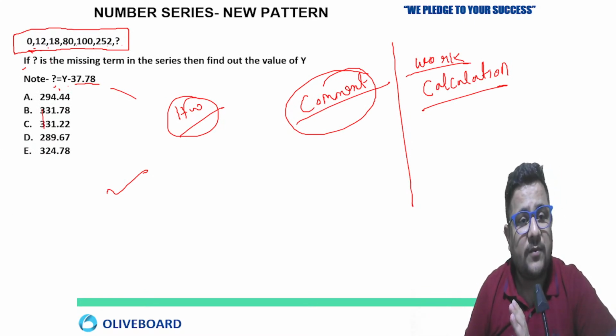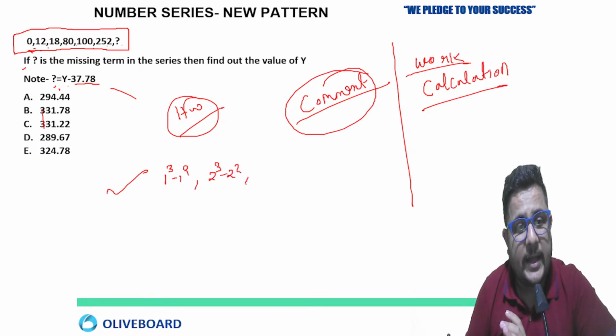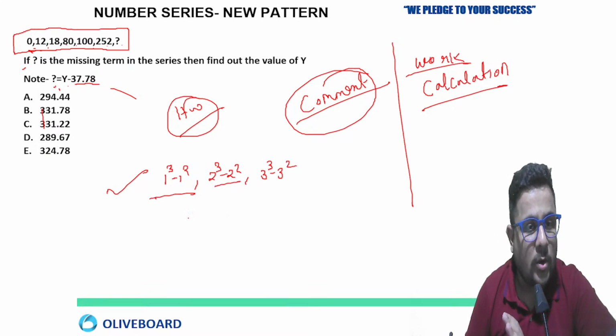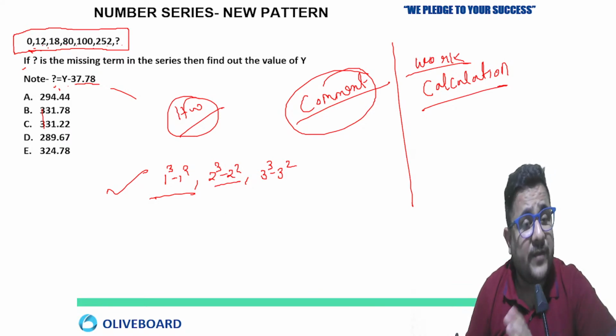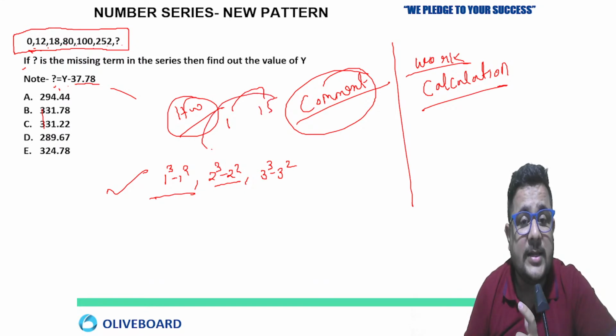So here the pattern was what? 0, 12, 18, 80, 100, 252. So 1 cube minus 1 square, the pattern was 2 cube minus 2 square, 3 cube minus 3 square. Why am I telling you directly? Because we have to start quadratic equation also. If you look at differences also, it is possible at some time, but that will take much time. As I said, you have to remember the cube and square differences from 1 to 15 at least.